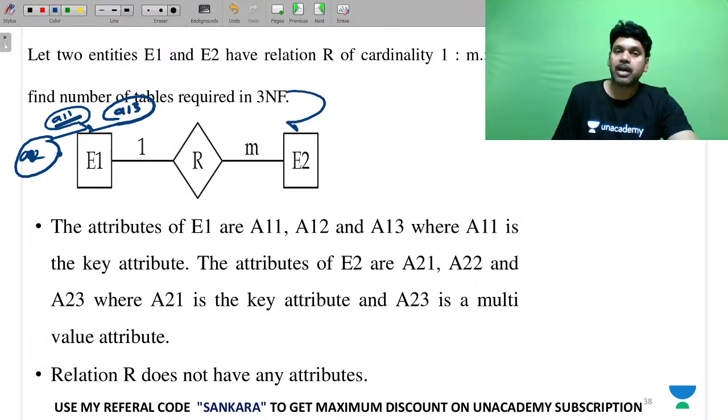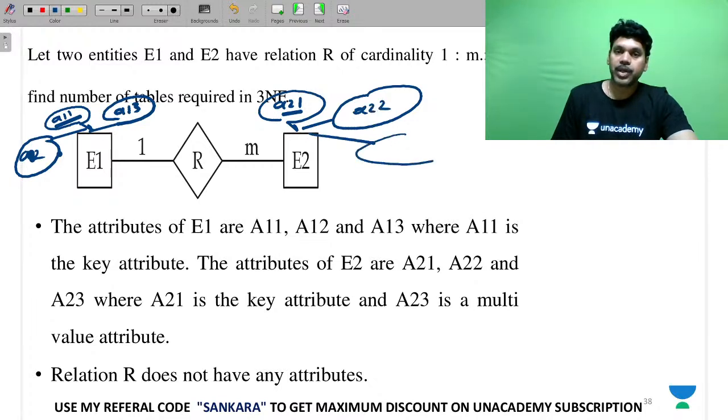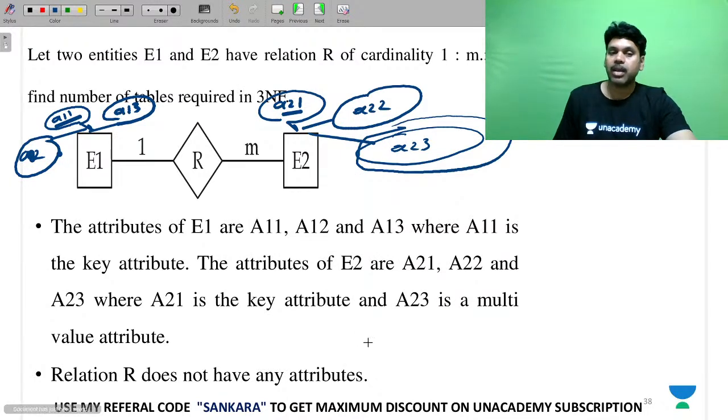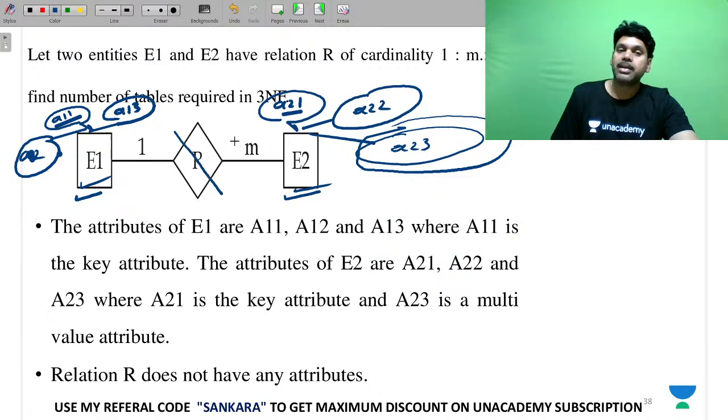E2 attributes are A21, A22, A23. A23 is multivalued. Now he is asking to find the number of tables. E1 is mandatory, E2 is mandatory, this is not mandatory, this is mandatory. So our answer is 3.